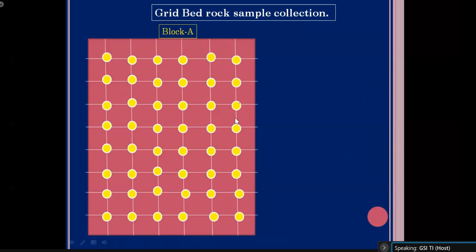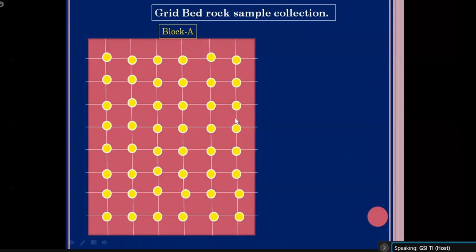Generally, this type of grid bedrock sampling is carried out during the detailed exploration stage. Whenever we do detailed geological mapping on 1:1000 or 1:2000 scale for different commodities, sometimes 1:5000 scale, then we grid our whole area, and the intersection point of the grid is our sample location, and we collect the bedrock samples. Okay, so why do we collect the grid bedrock sample?